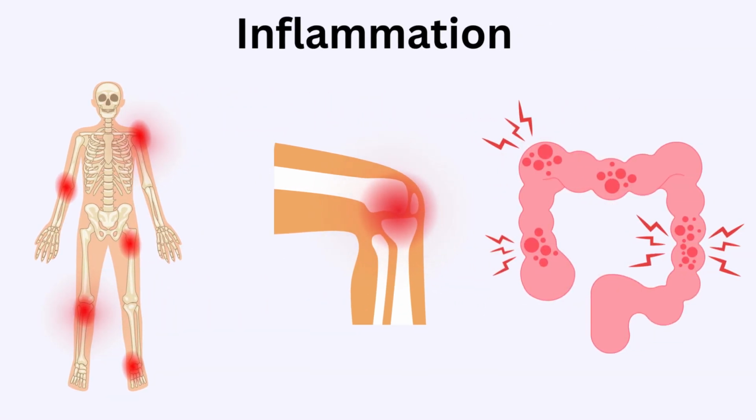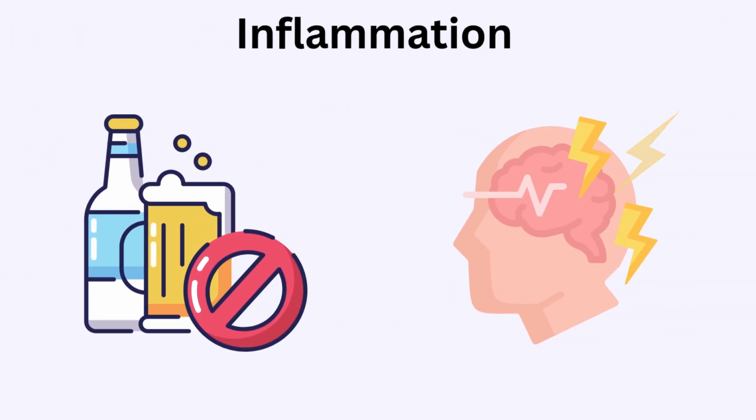Inflammation is the body's natural immune response to injury, infection, and exposure to toxic substances. Inflammation is used by the body for protection of body tissues and systems. Alcohol weakens the gut lining, making it more permeable, which allows for bacteria and toxins to enter the bloodstream, triggering systemic inflammation.